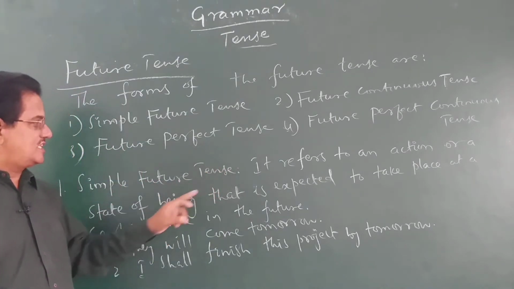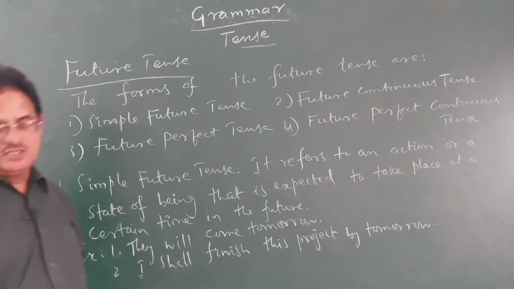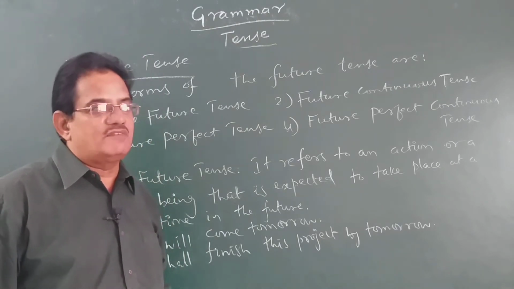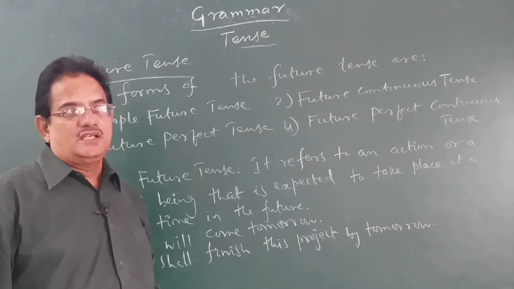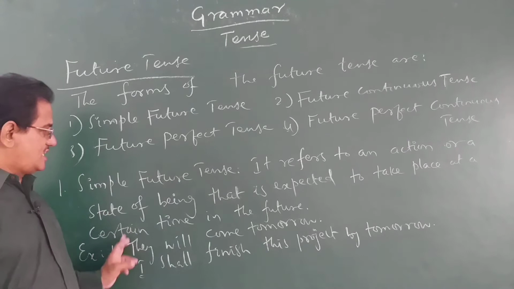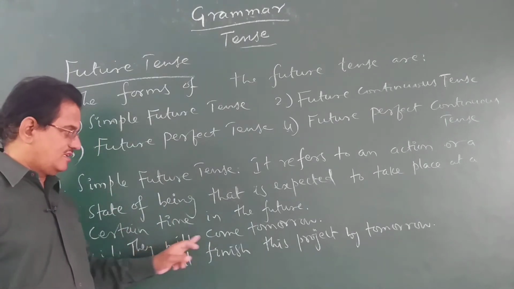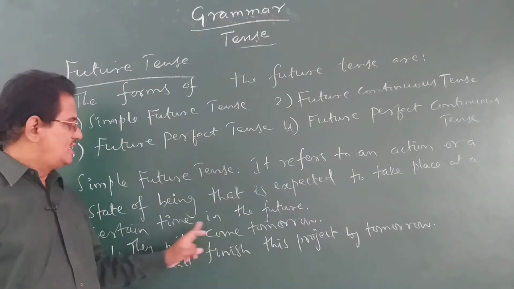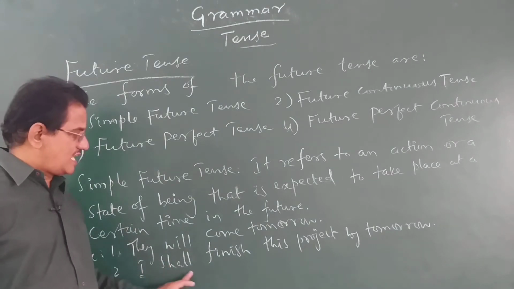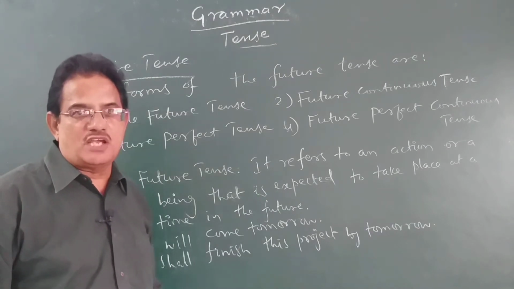It refers to an action or a state of being that is expected to take place at a certain time in the future. Any action that is expected to take place at a certain time in the future is conveyed through simple future tense in this way. They will come tomorrow. Tomorrow refers to future time. Will is there. So, it is future simple. They will come. I will or I shall finish this project by tomorrow.